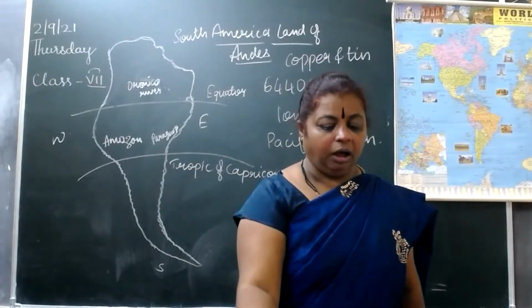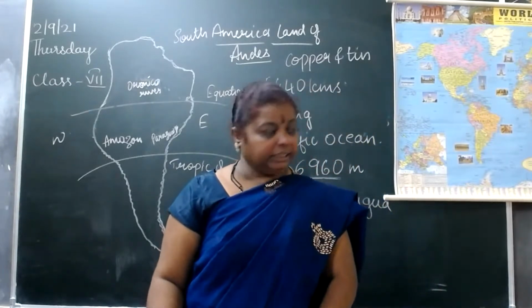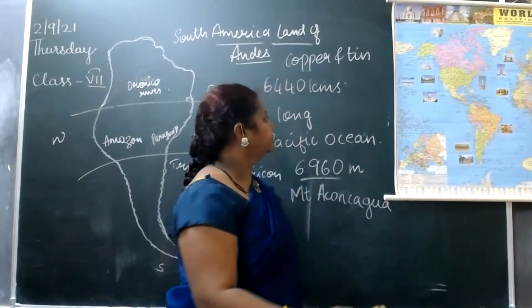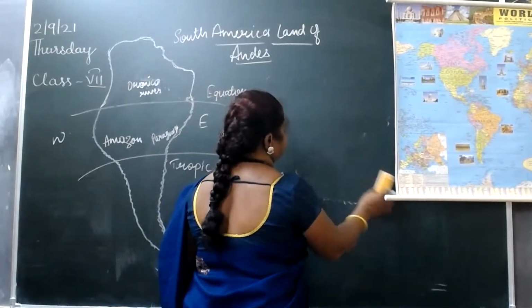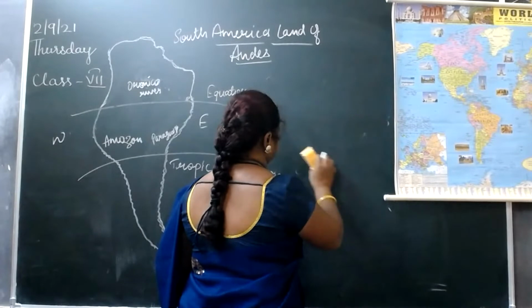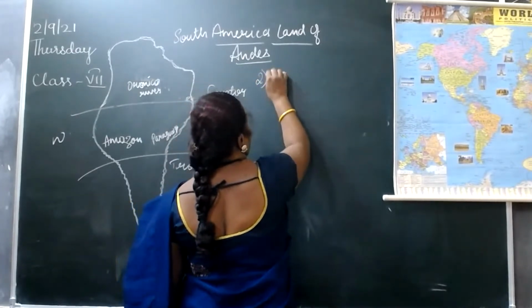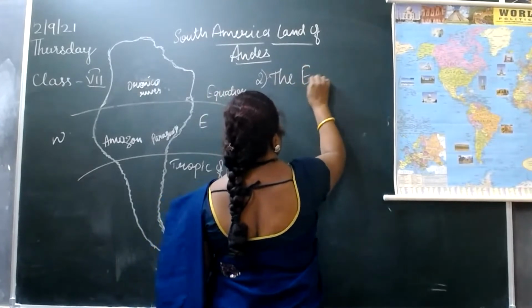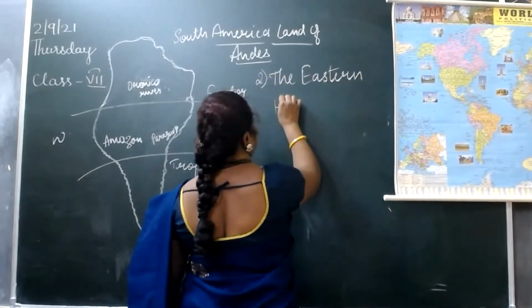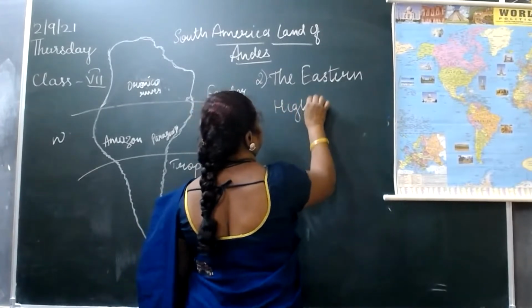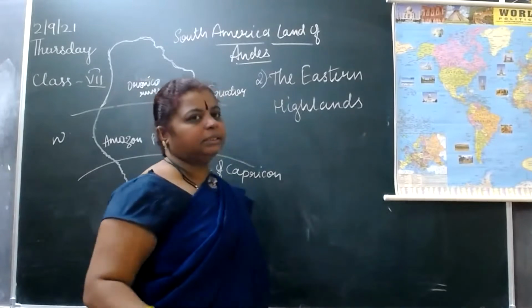Now we'll go for the second one, the Eastern Highlands.